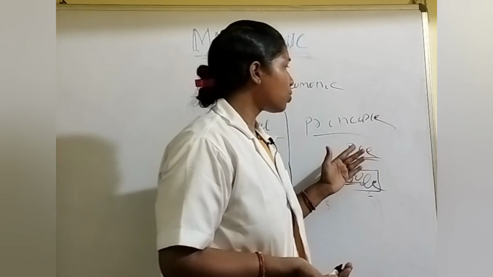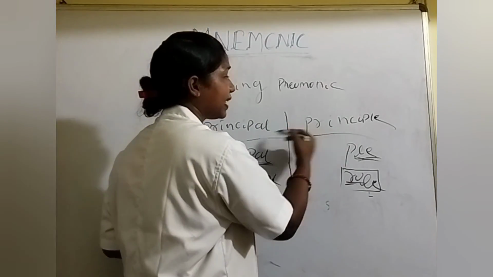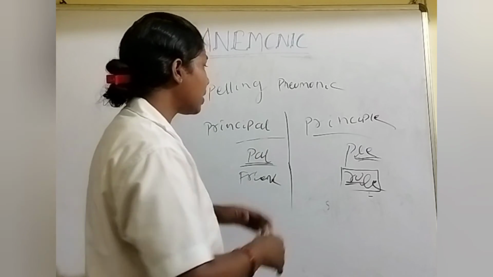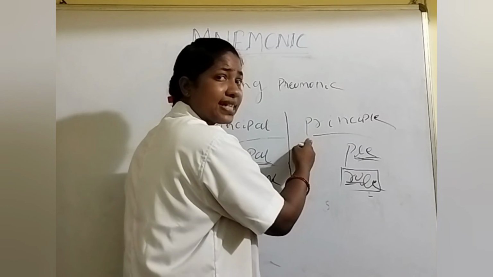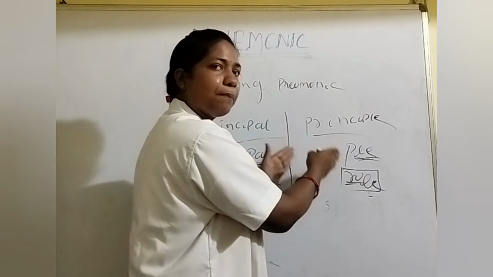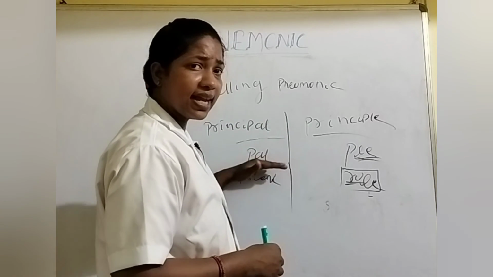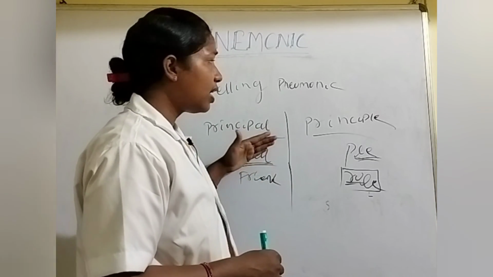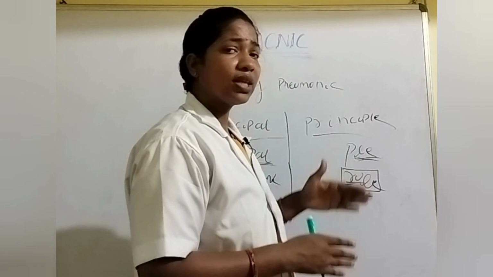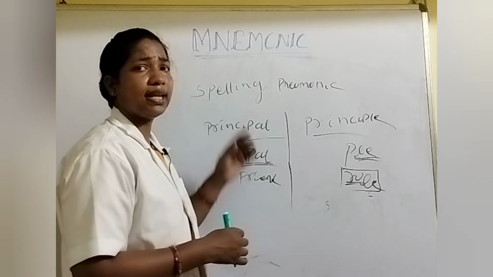Okay, so when I get some hints from the spelling, that method is called spelling mnemonic. The pronunciation of both words is the same, but there is a difference between principal and principle. So if you take some words and think about them, here also you take some words and think about them. So you should find out the difference. That difference is called spelling mnemonic.